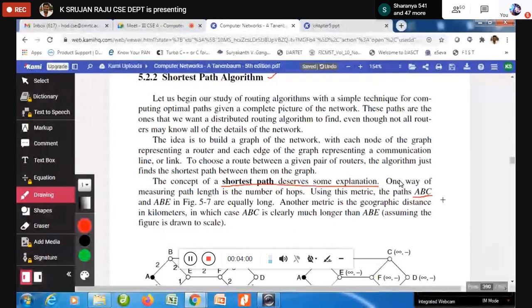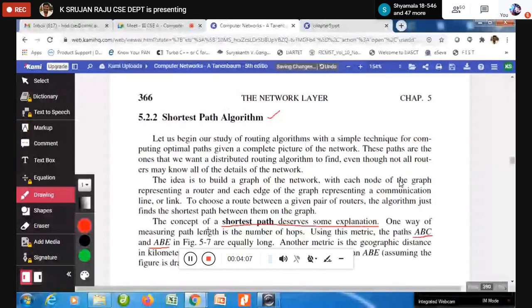Now imagine ABC and ABE, total both are having how many nodes? ABC and ABE is having how many nodes? 3. 3, absolutely.